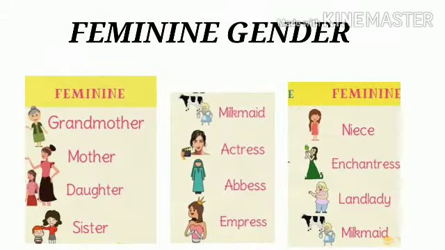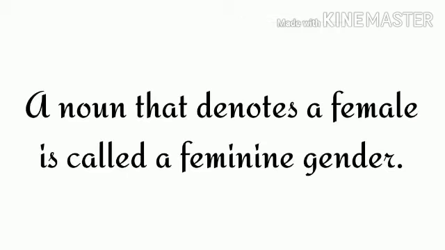Clear? Now, what is feminine gender? All the female species come under the category of feminine gender. For example, girl, mother, grandmother, aunt, bitch, peahen, vixen, lioness, tigress, cow, etc. All the female creatures you can think of are categorized under feminine gender. So we can define feminine gender as a noun that denotes a female is called a feminine gender. It is denoted by pronoun she or her.